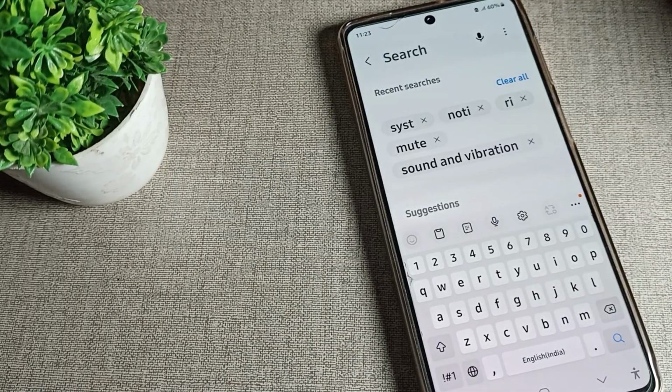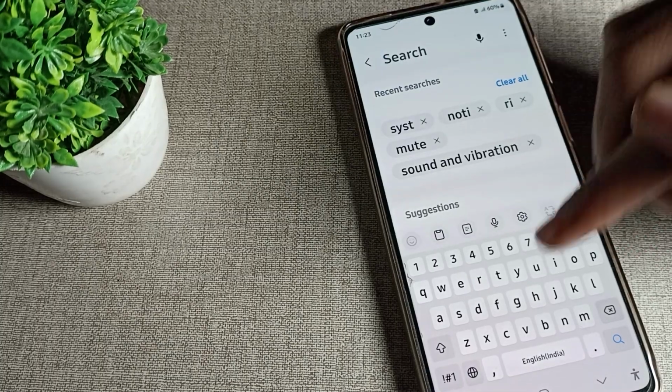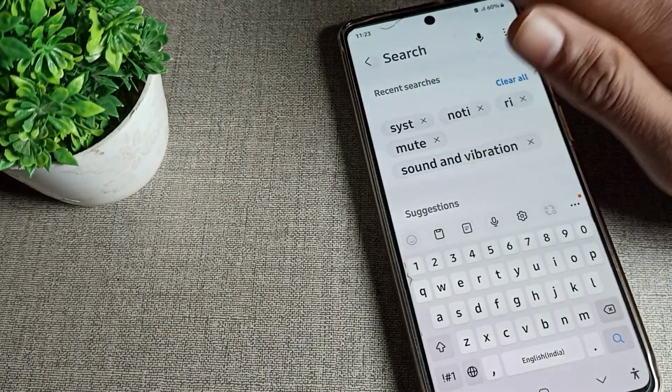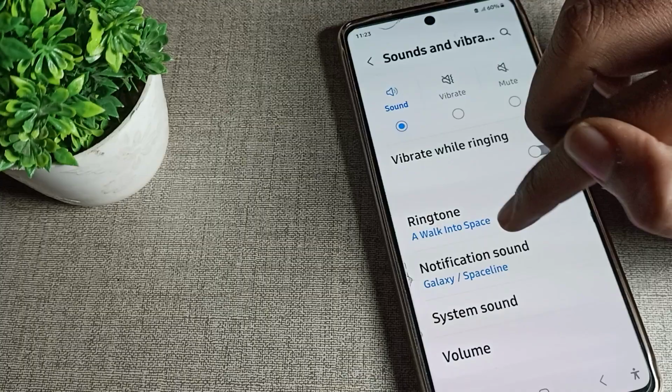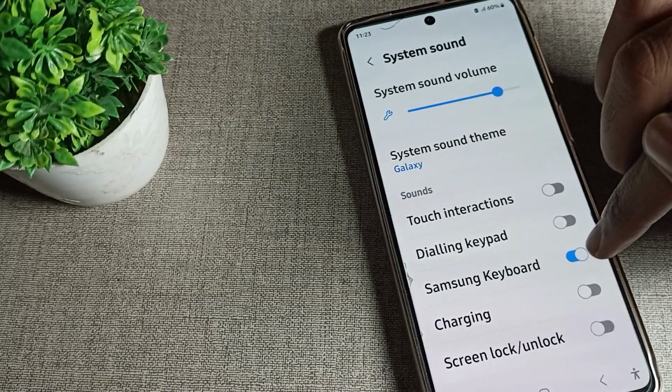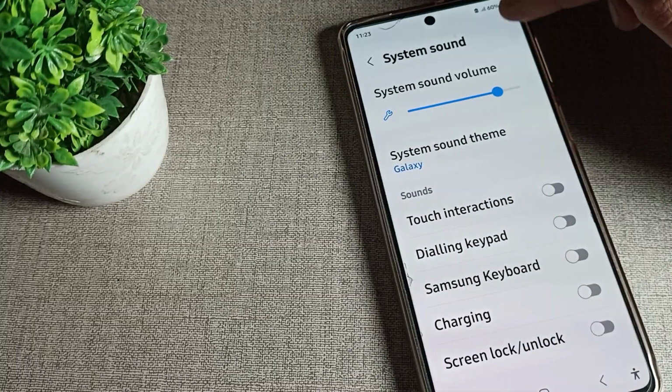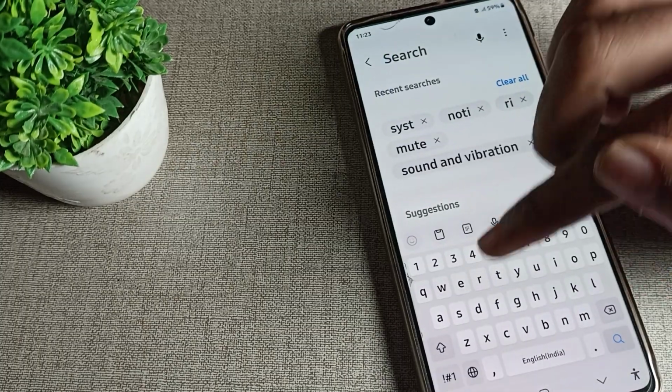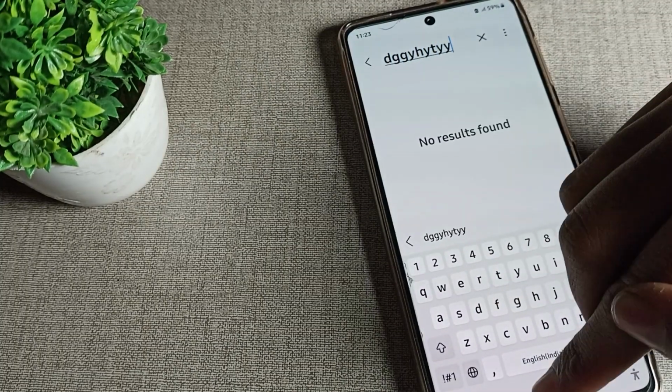So I hope friends you understood how to turn on and use phone keyboard sound, and friends, if you want to turn it off, you can turn it off from your phone system sound setting. Tap on system sound, so you can turn it off from here. After that, when you use your keyboard, this sound will not work. You can use your keyboard without any sound.